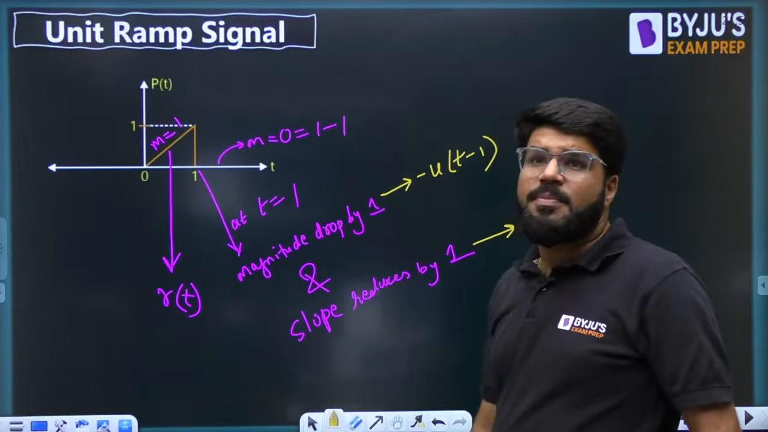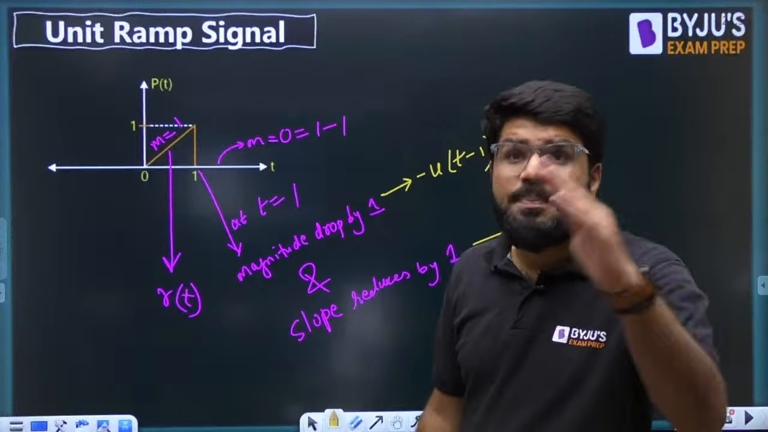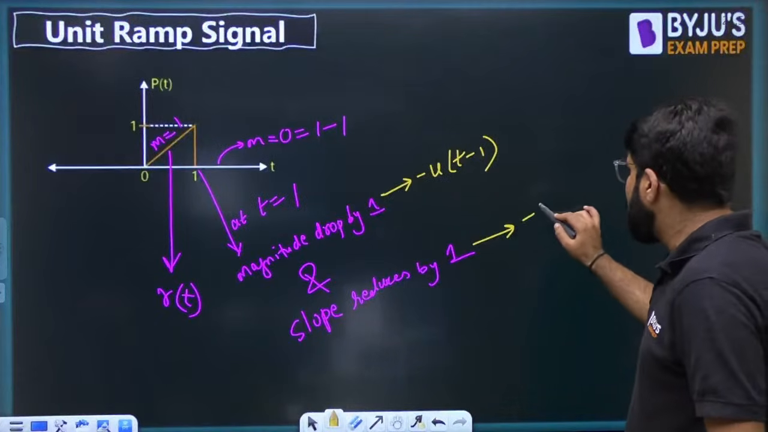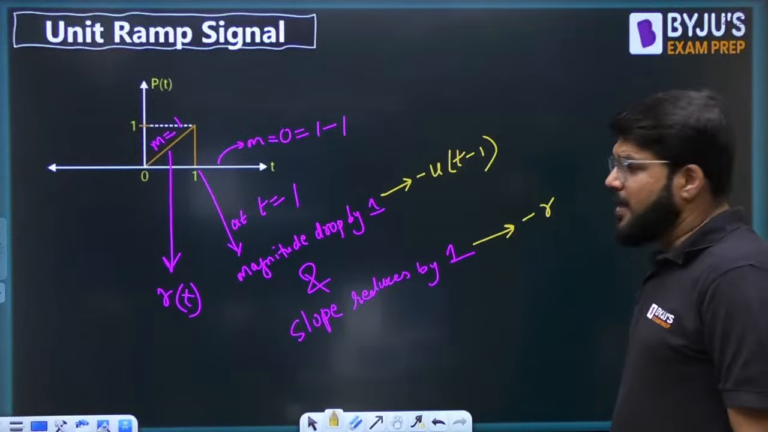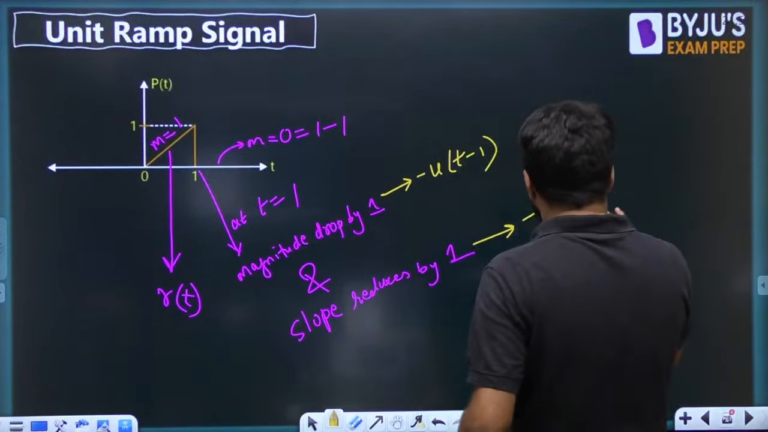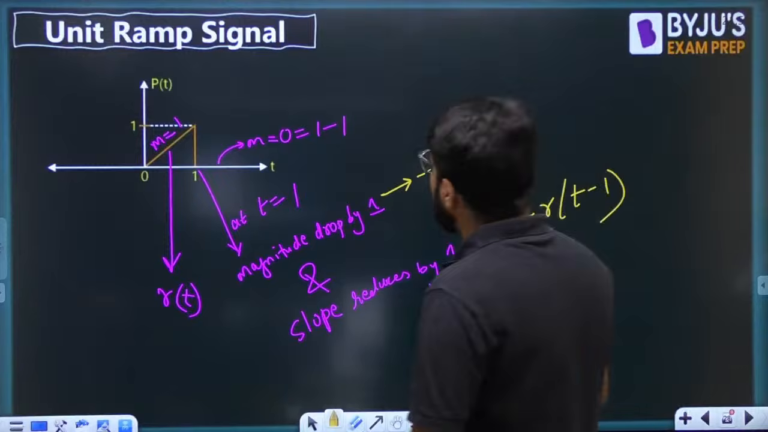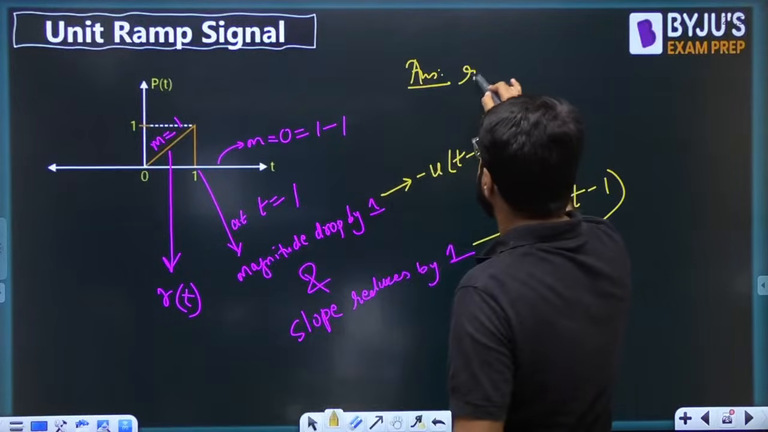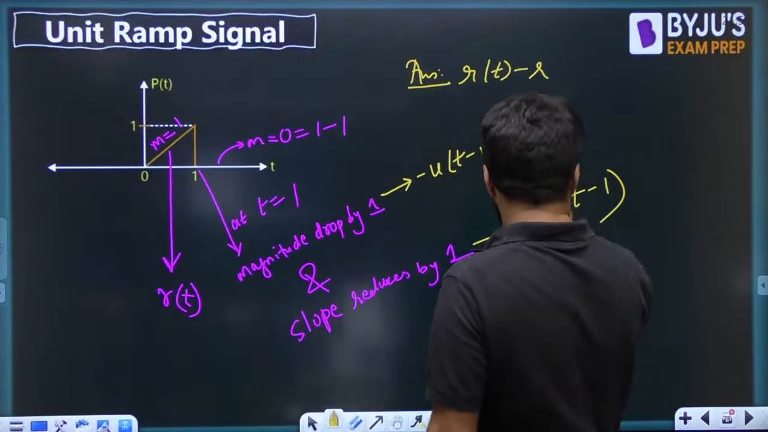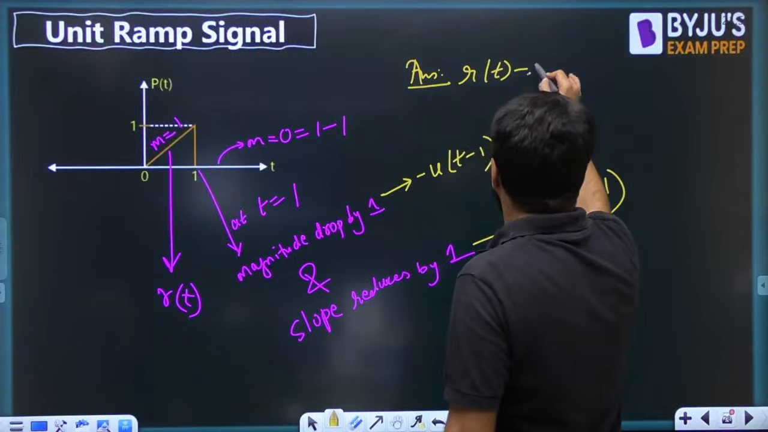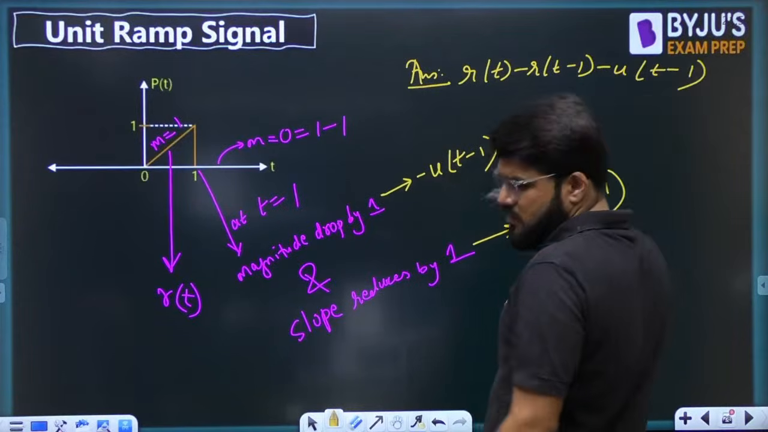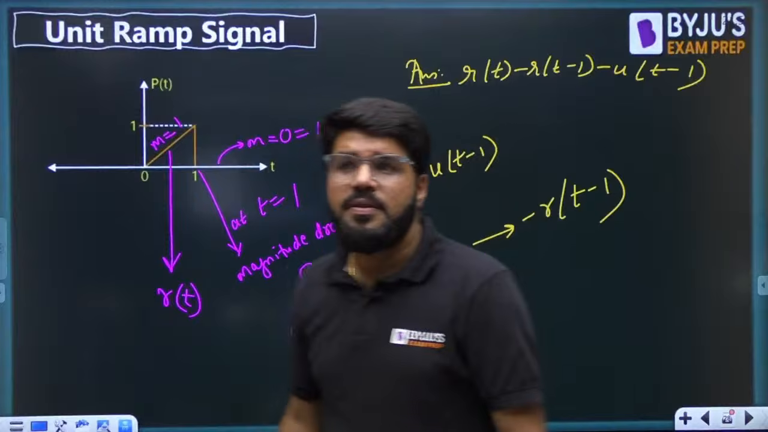Similarly, the slope is reducing by 1. Okay, you need to subtract. Slope reduced means you need to subtract a ramp, minus r, at t equal to 1, so r(t minus 1). So what is my answer? Combining all these, my signal starts with r(t), then minus r(t minus 1) minus u(t minus 1). Clear? This is the answer.